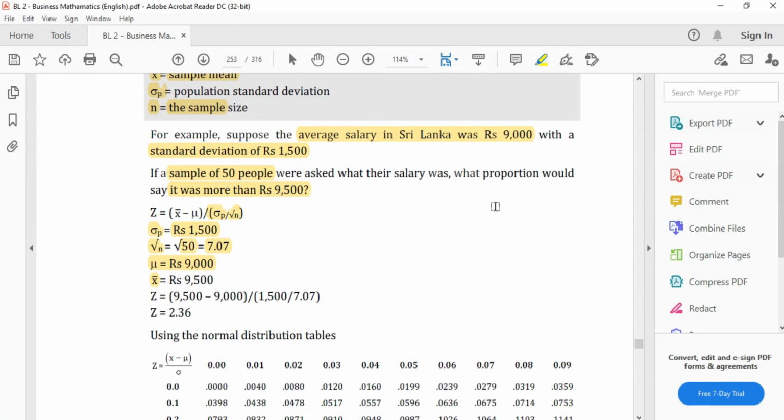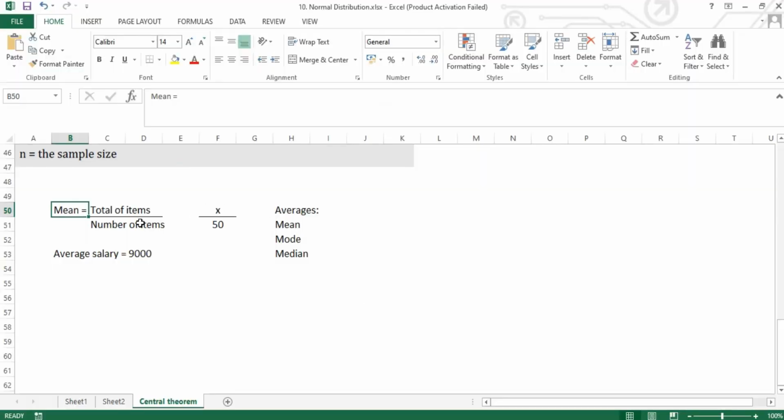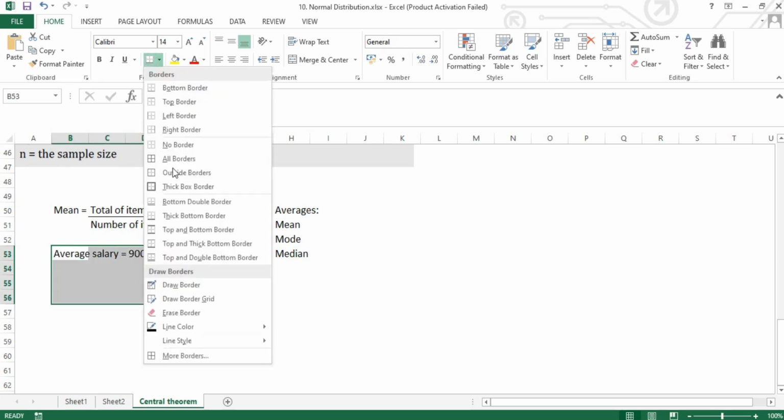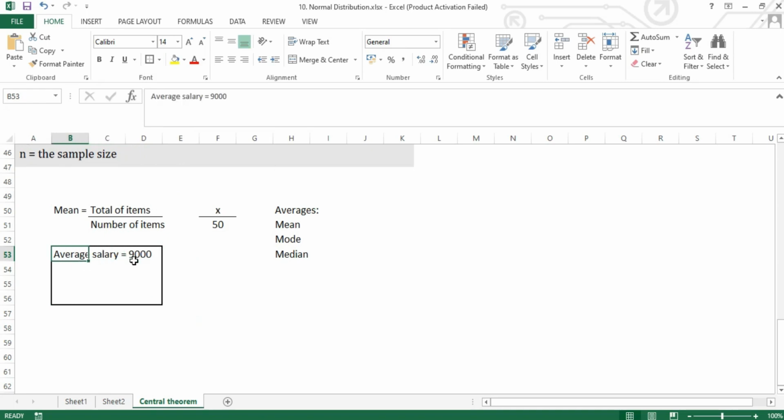However, they have mentioned what proportion would say it was more than 9,500. Since they haven't given information about the mean and the total of items, and they are talking about averages of all, they don't want to know the actual salary.